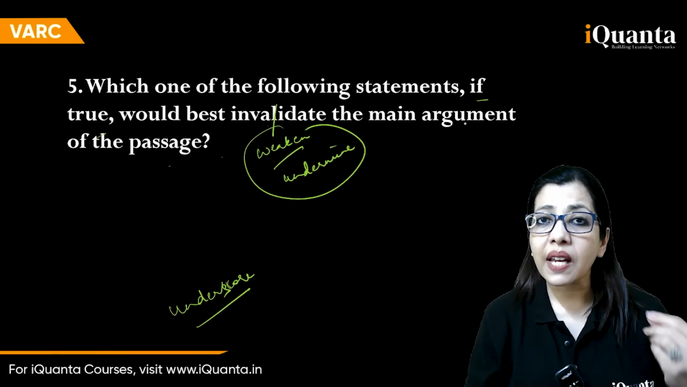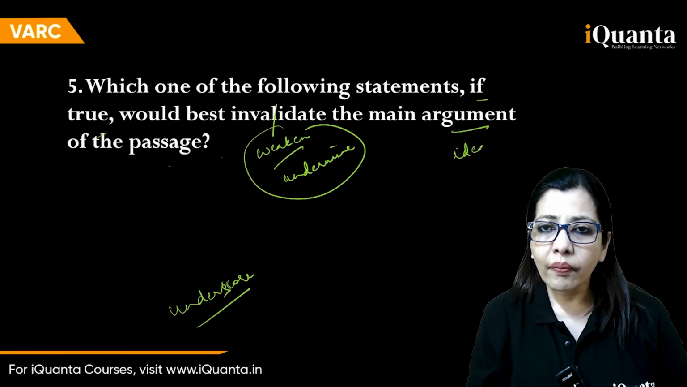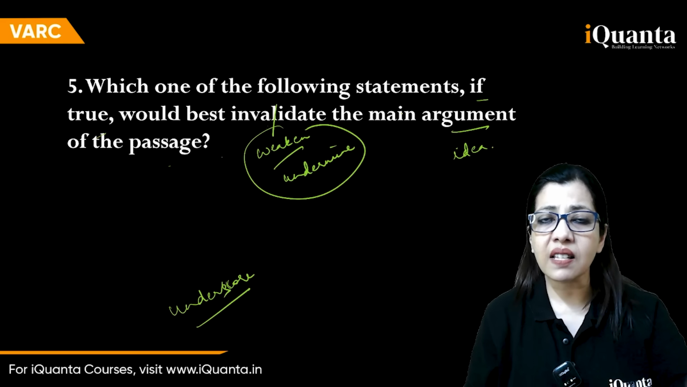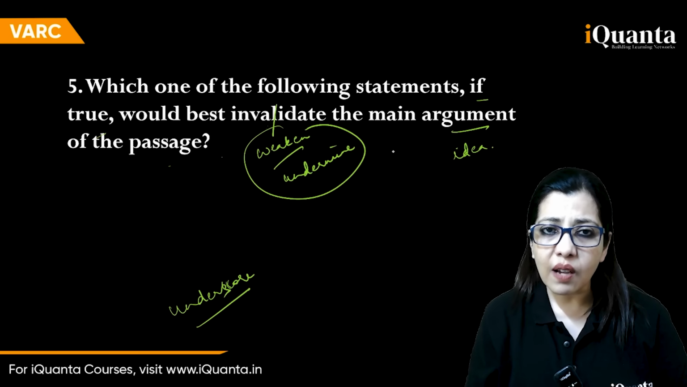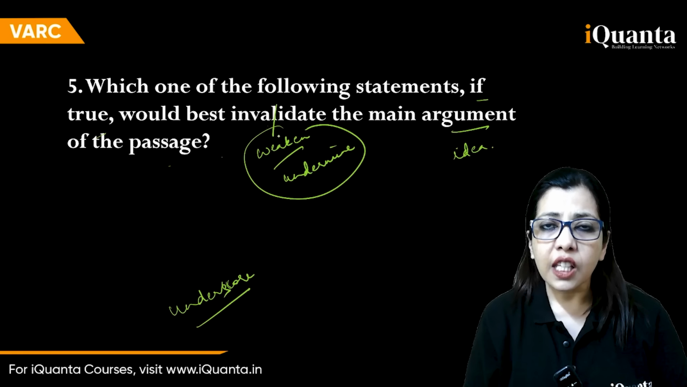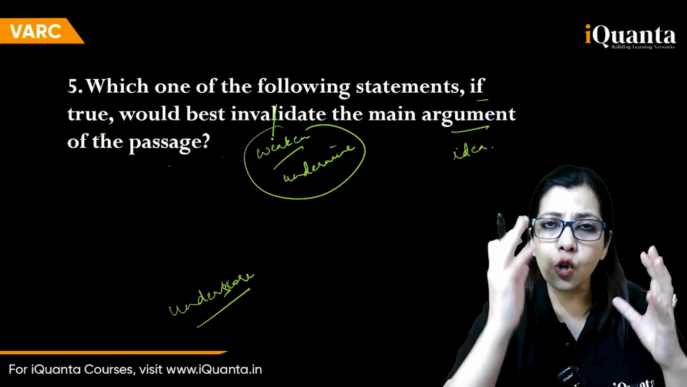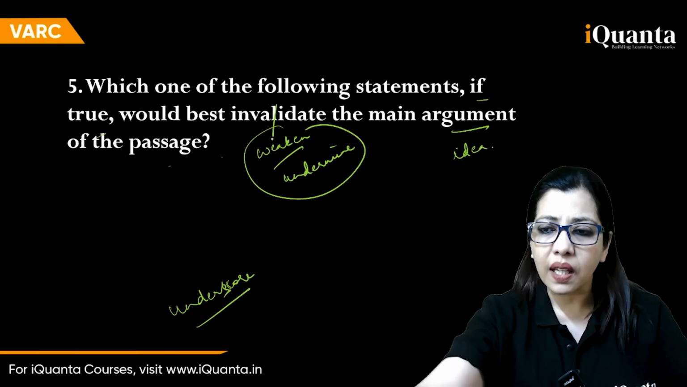Main argument is main idea. For this, you need to first take out the main idea, that's the crux, essence, gist. You take that out and then you weaken it. You have to go against it, right? So this is a simple, a normal critical reasoning strength and weaken question.